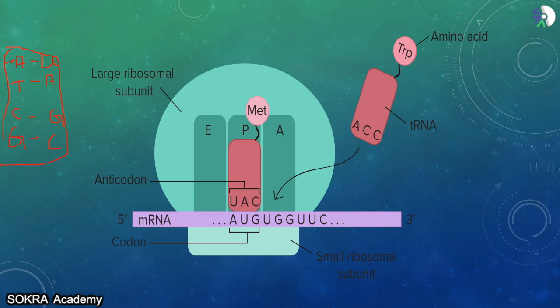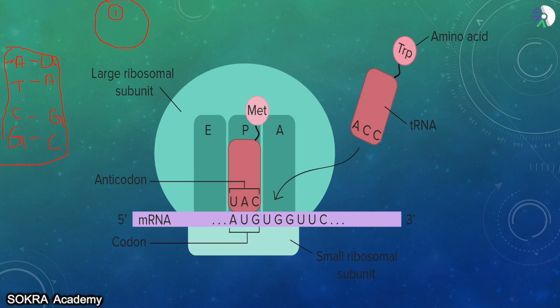Now what is the next step? The next step is translation, as we have seen before. Before I go into translation, let me tell you that the process of transcription takes place in the nucleus. This is the cell, and in the cell you have the nucleus.